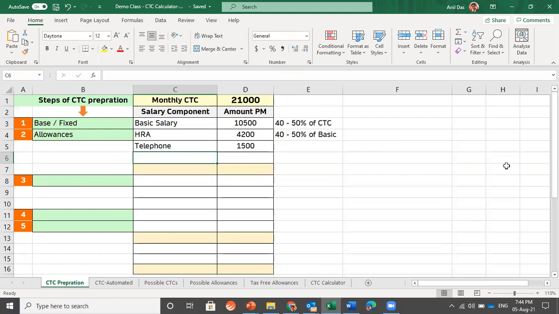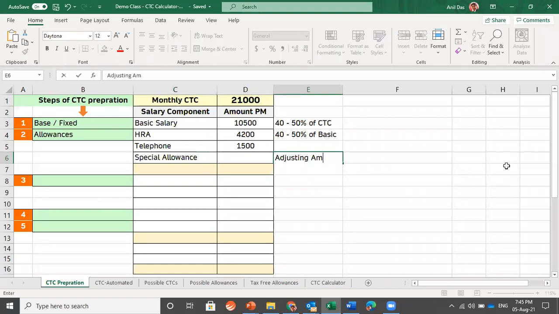What other allowances we can do? Let me pick the one which is selected by many of the HR professionals by the name of special allowance. So there is nothing special with the special allowance, but you will see that most of the companies are going for this. This allowance is normally used as an adjusting amount. Whatever amount would be left behind at the end, the HR professional wants to put that amount to match the CTC figure. So let's follow the same rule. We are not putting an amount. Let's try to put in other cells, and whatever amount would be coming as a difference, we would be putting that amount into special allowance.